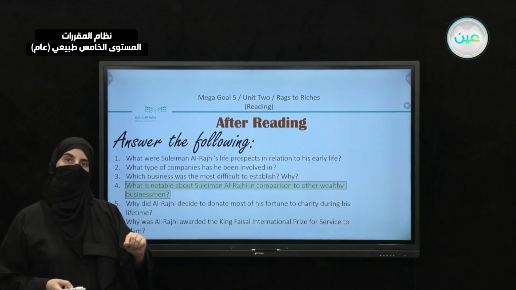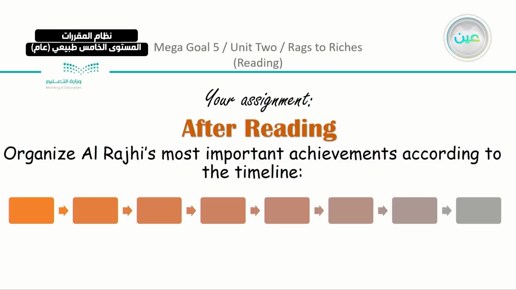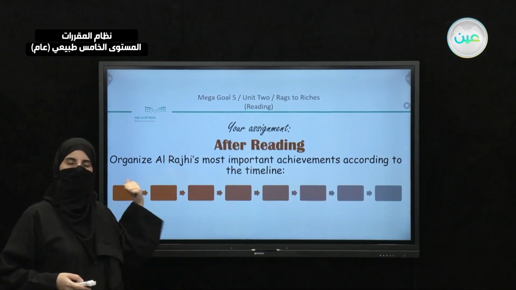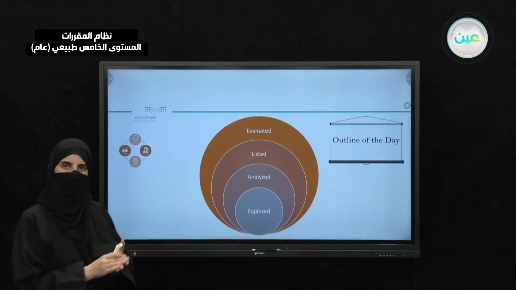And you have another assignment, which is to organize al-Rajhi's most important achievements according to the timeline. So we mentioned a lot of things. Just go back and organize your thoughts. What did he do? These are 8 steps that you can follow. This, plus this, plus this, all of these things that Sheikh Sulaiman al-Rajhi did, you can organize them, which is your assignment in addition to number 4. So this is our lesson about Sheikh Sulaiman al-Rajhi.